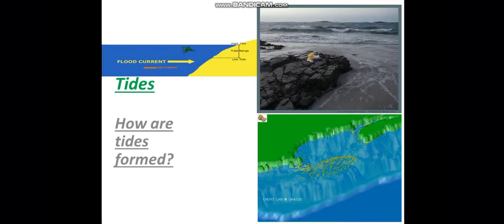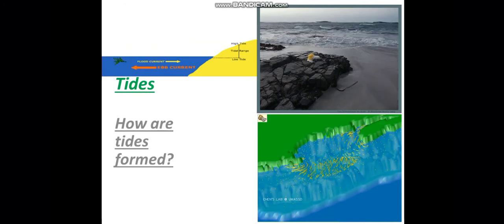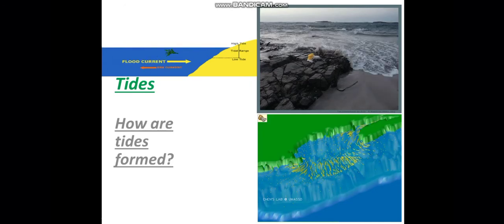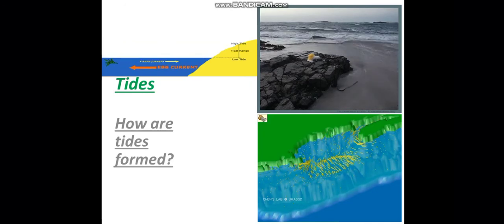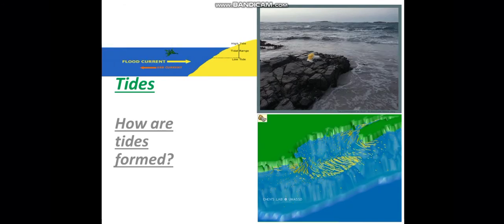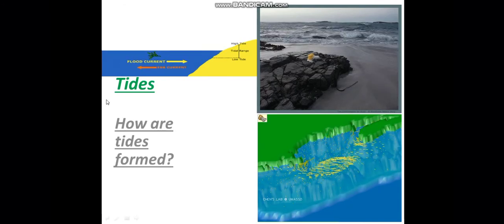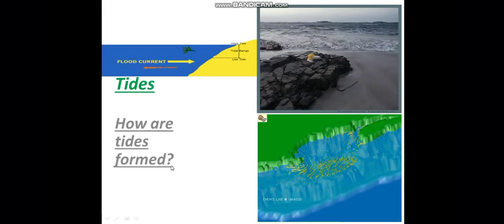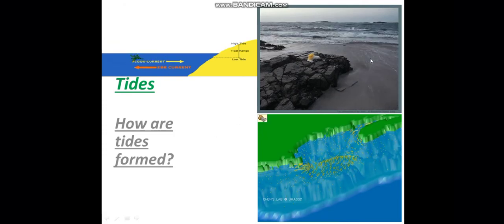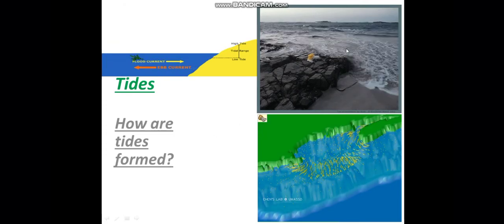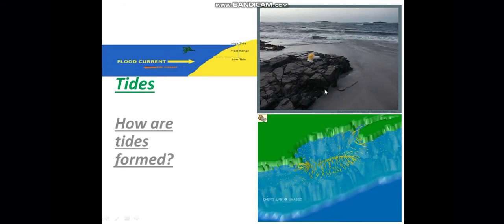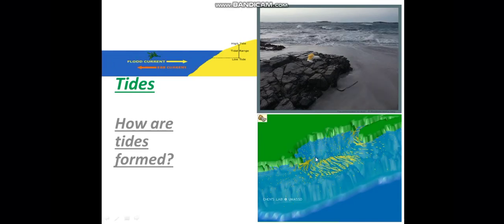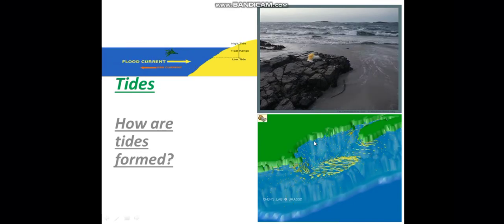Now, we shall see about the tides. What are tides and how are these tides formed or caused? You can see in front of you there are three pictures and there is some movement of water level. This movement of water level, when it is pulled upward or downward, is known as tides.